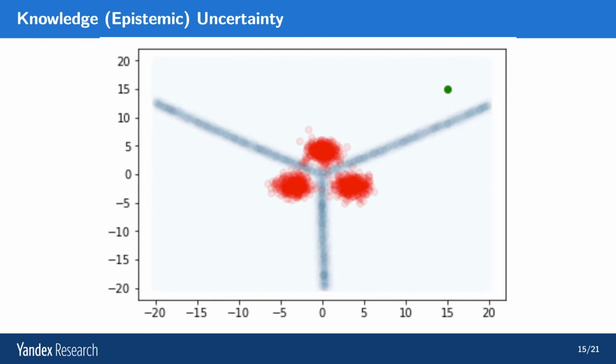Let's focus on the first case. So here the red points represent our training data, and in this region we understand the nature of the inputs and so on and so forth. But we receive a test input which is very far from the training data. And in this region we have no training data. We don't know anything about this region of the green point. It could be a new class, it could be the same class, it could be maybe one of the other classes. We don't know because we have no training data there.